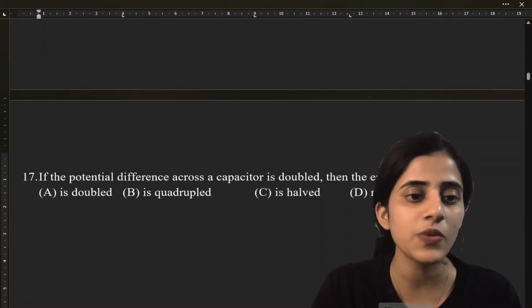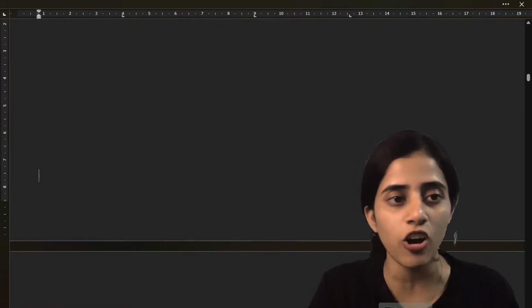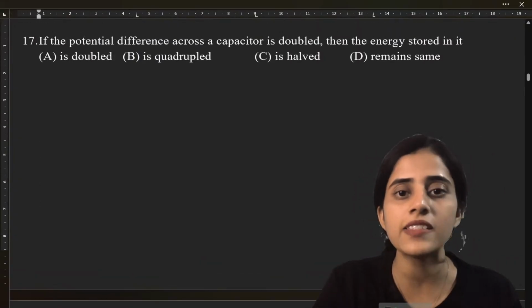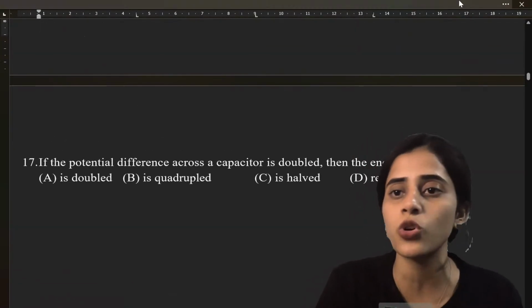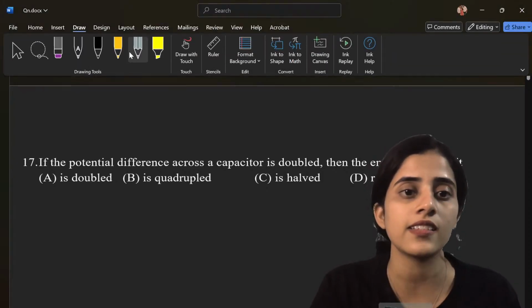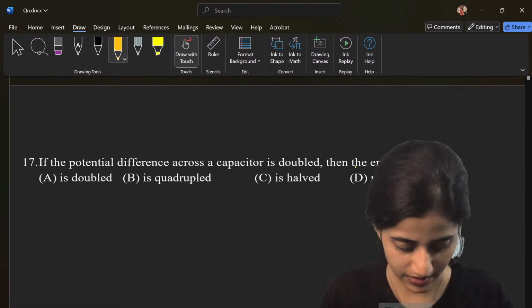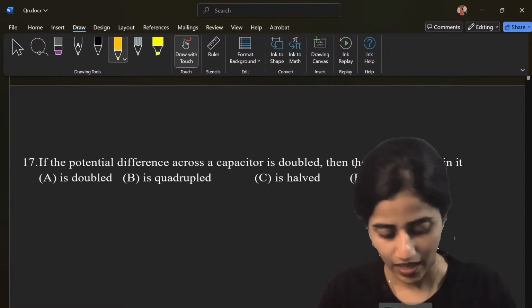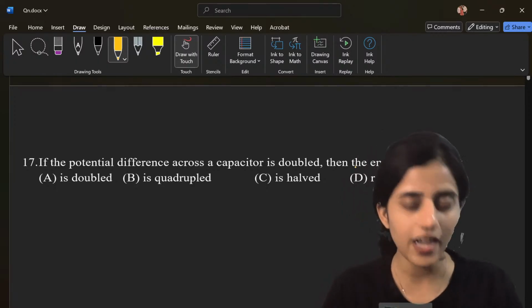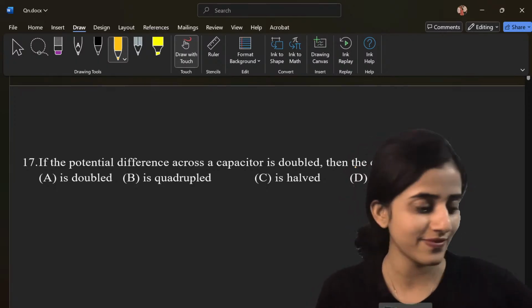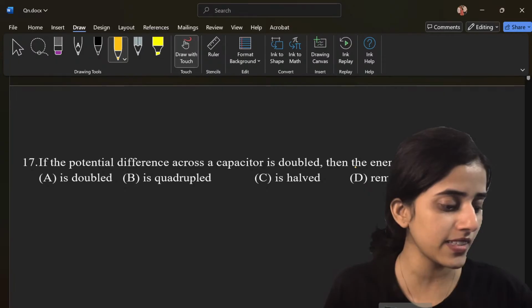Next question. If the potential across a capacitor is doubled, then the energy stored in it is. Yes, quickly tell me the answer.